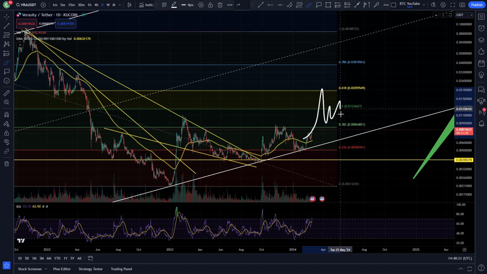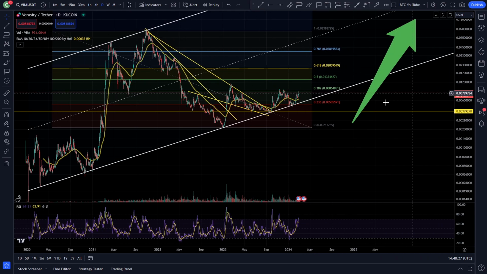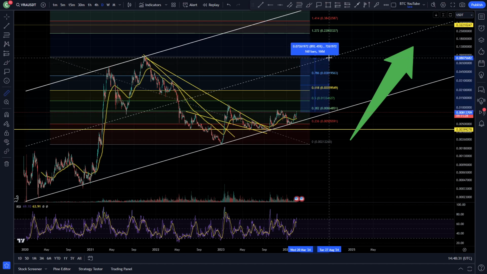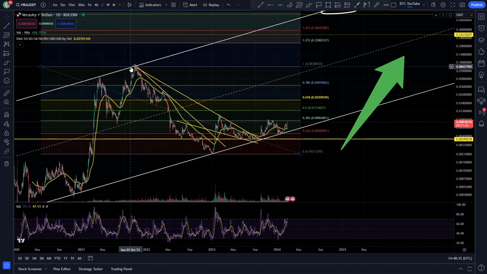I think if we do start to get above this level, we will see ourselves back testing and heading up through our Fibonacci levels for the bull market. You can see here, obviously we've got to get back to our all-time high first. From the current price, still looking at about a 10x back to the all-time high, which is currently sitting at around 8.5 cents. We are sitting at around an 1/8 of a cent right now, so about a 10x to the all-time high.